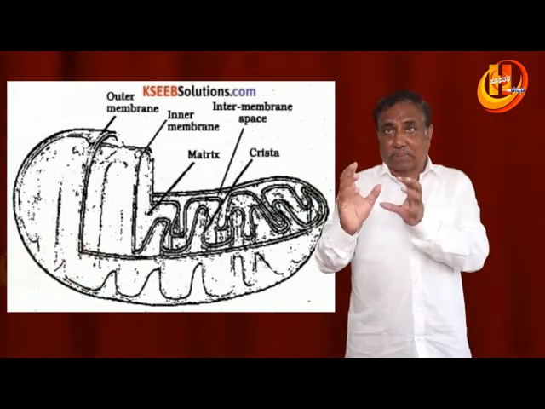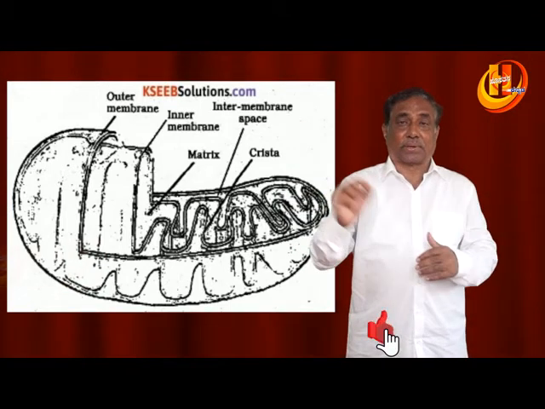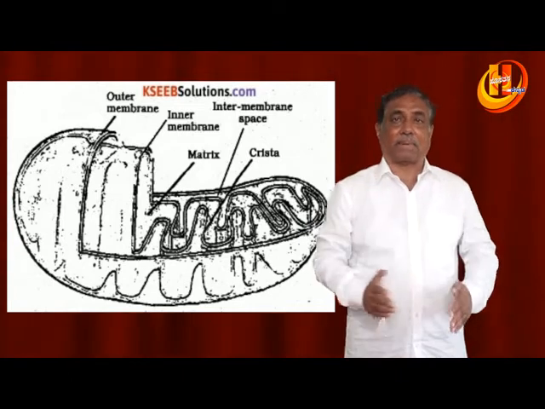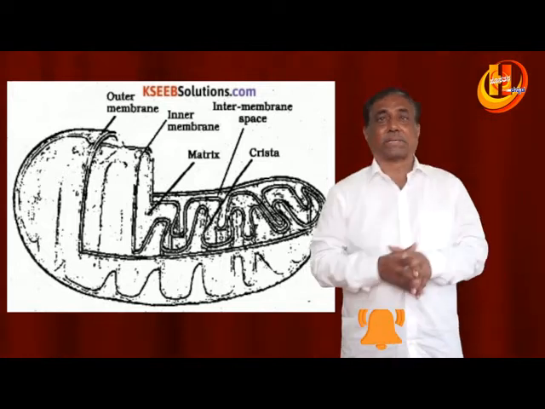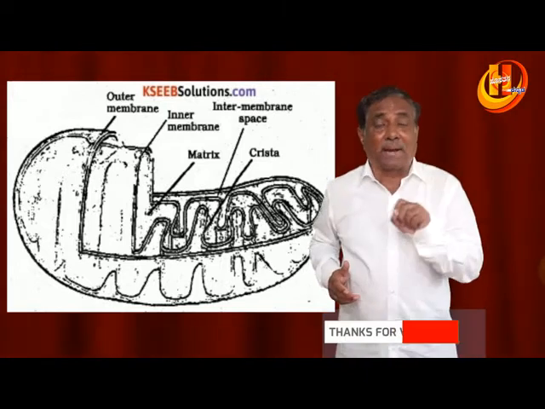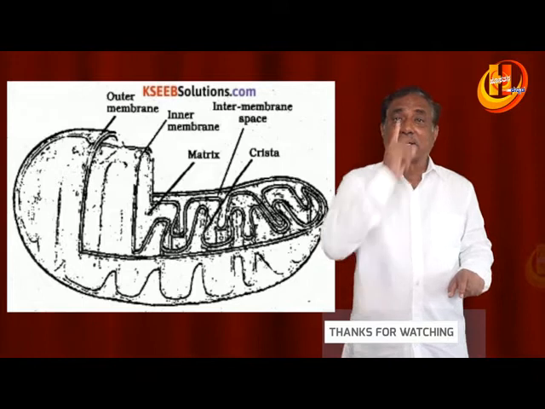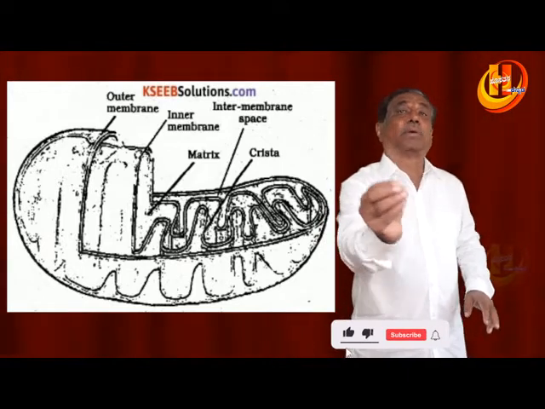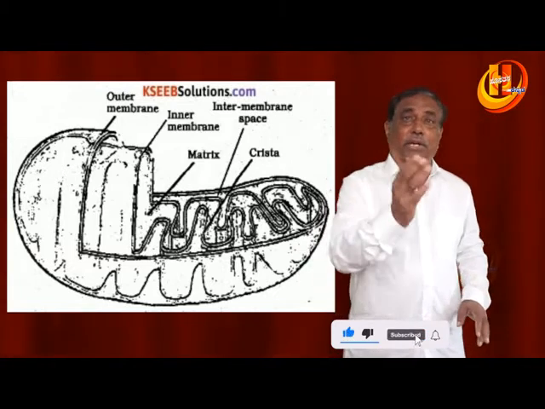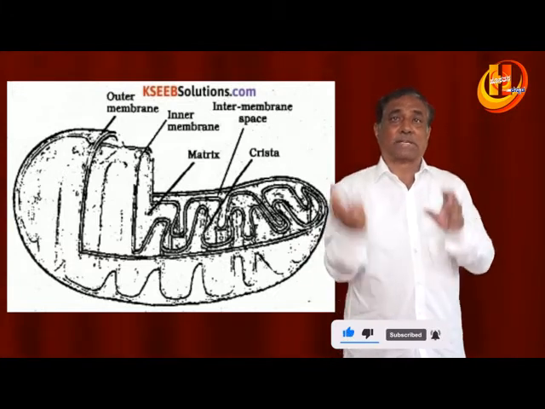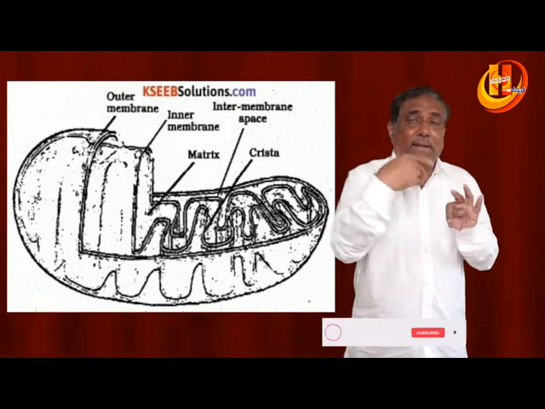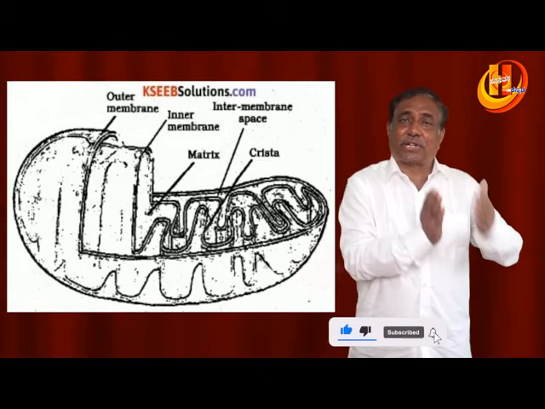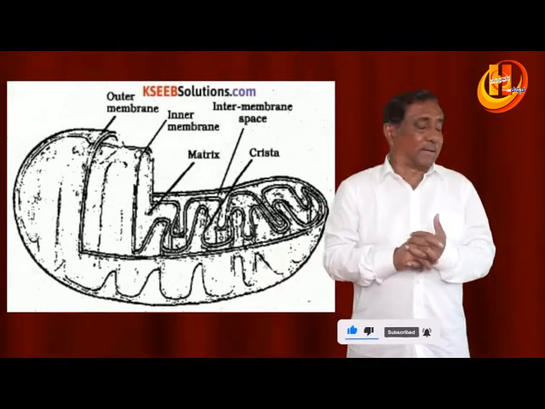On the walls of the cristae, there are F1 particles or elementary particles or Racker's particles present. In the inner matrix, a single circular DNA, 70S ribosomes, and a few RNA molecules are present, that is important, not given so far. Few RNA molecules, single circular DNA, and then the 70S ribosomes. Certain enzymes are also present in the inner matrix of mitochondria.